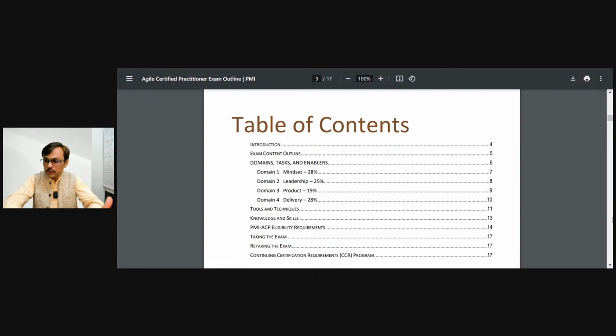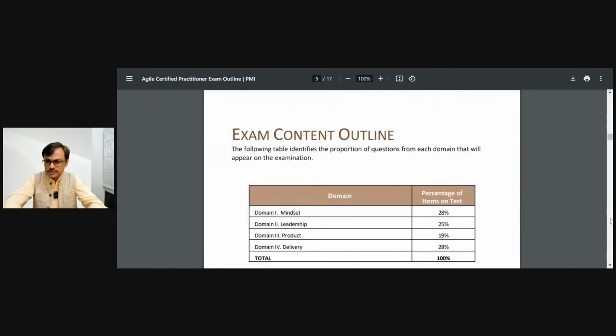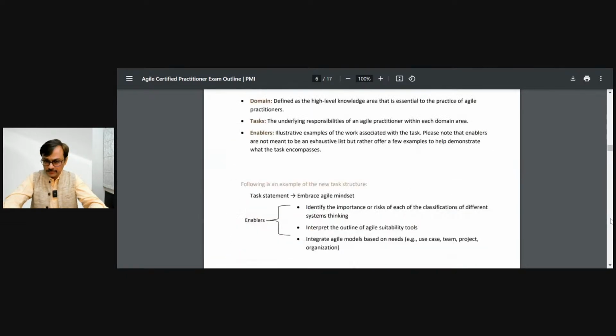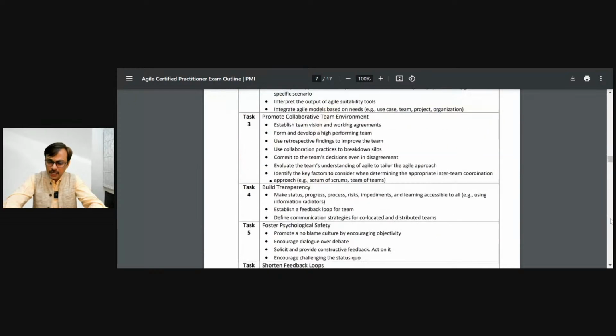But there is a little bit more advanced focus on emotional intelligence, psychological safety, working with a complex adaptive system. That part is coming in the mindset and leadership section. In this particular content, you can find more details. You can go down and you yourself can validate how familiar you find these exam content outlines.